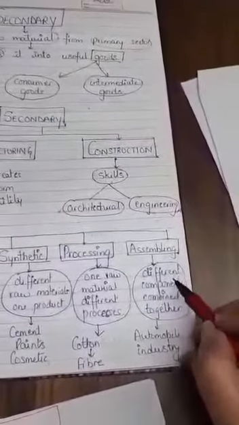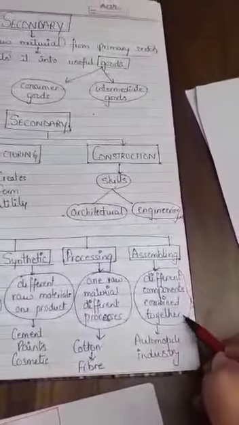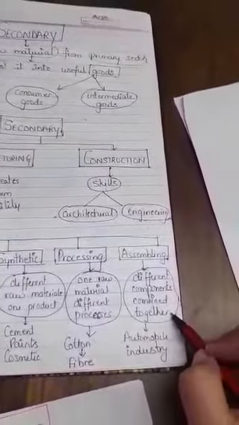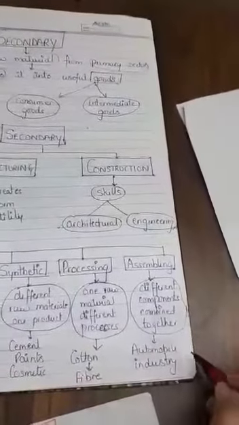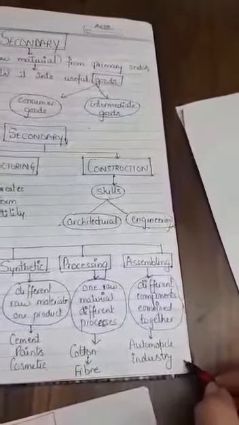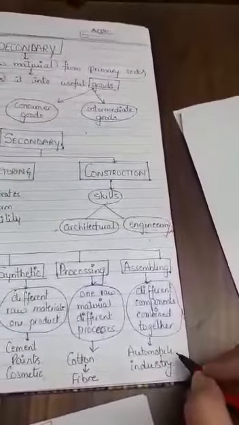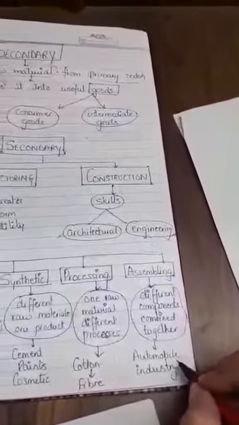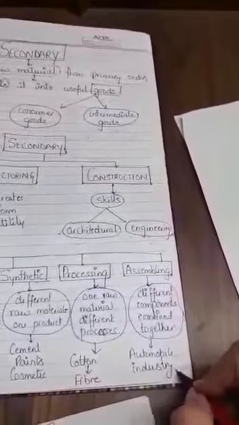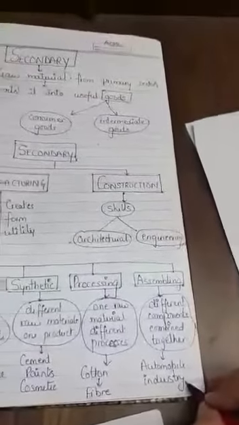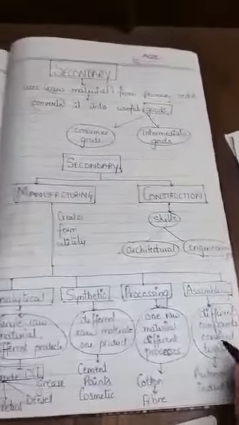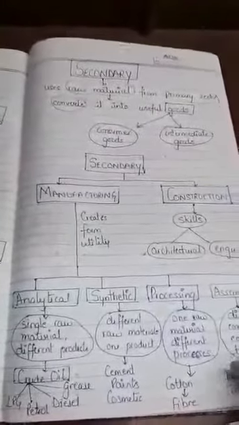The fourth kind of industry that is covered under manufacturing sector is assembling industry. Assembling simply means different components are combined together to get one final product. The classic example could be the automobile industry. Like in the automobile industry or in a car plant, the different components or the parts of a car are assembled together to give you the final car. So all this comes under the secondary sector.